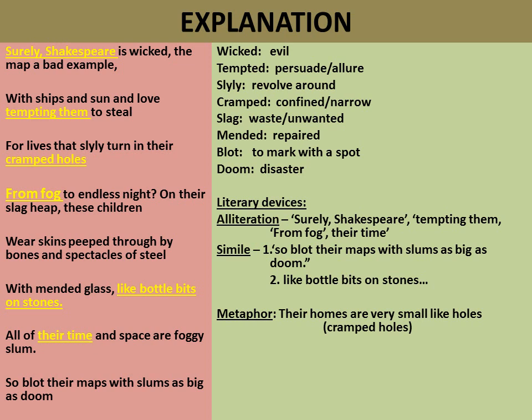You can see this alliteration in surely Shakespeare, repetition of S, tempting them, from fog and their time. Then simile is there, so blot their maps with slums as big as doom. So slum is being compared to doom, and the word of comparison as is being used here in this line. Then simile, like bottle bits on stones. Something is being compared to the bottle bits on stones, the pieces of bottle on stones, and the word of comparison like is being used, so there is simile again.